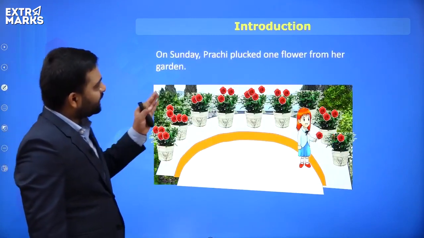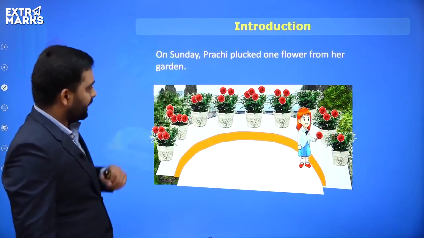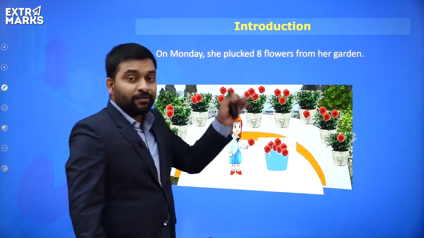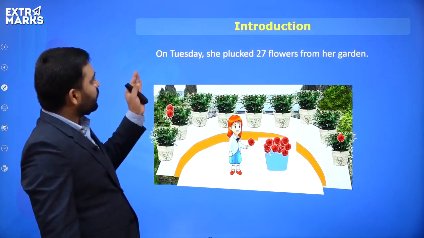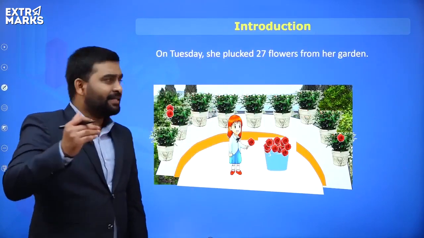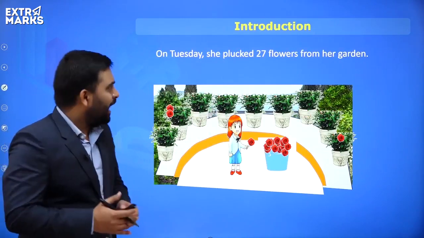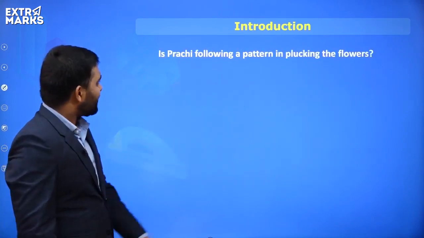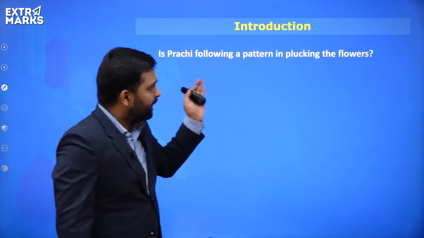On a Sunday, Prachi plucked one flower from her garden. See, she's plucking one flower. Then on Monday, she plucked 8 flowers, right? And then on Tuesday, she plucked 27 flowers. So 1, then 8, then 27. Everyone, are you observing any pattern over here? Is Prachi following a pattern in plucking the flowers?